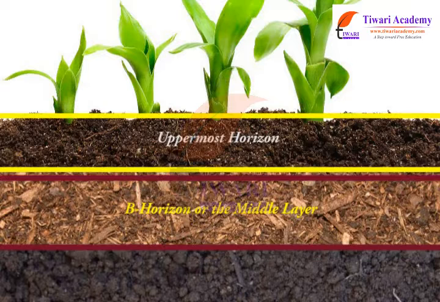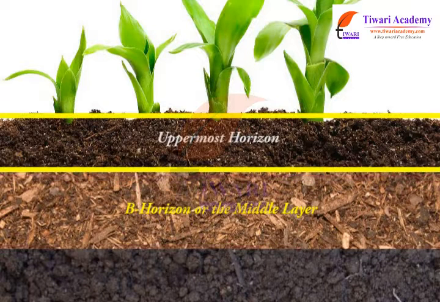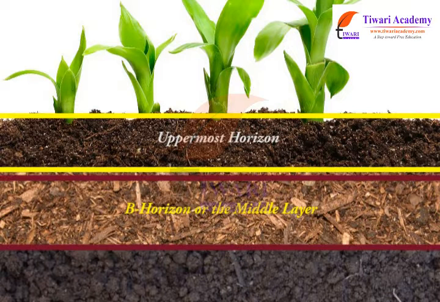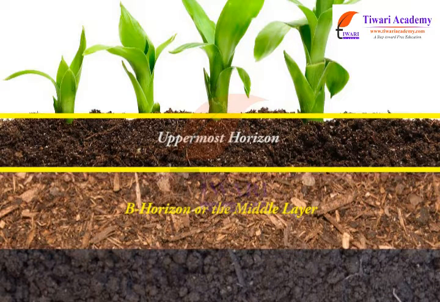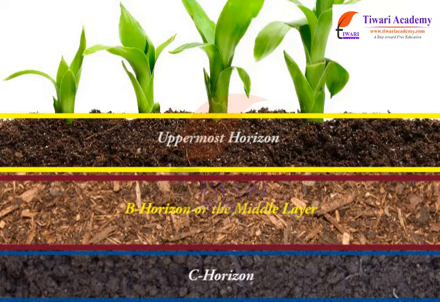The next layer has a lesser amount of humus, but more of minerals. This layer is generally harder and more compact and is called the B horizon or the middle layer. The third layer is the C horizon, which is made up of small lumps of rocks with cracks and crevices. This layer is the bedrock, which is hard and difficult to dig with a spade.